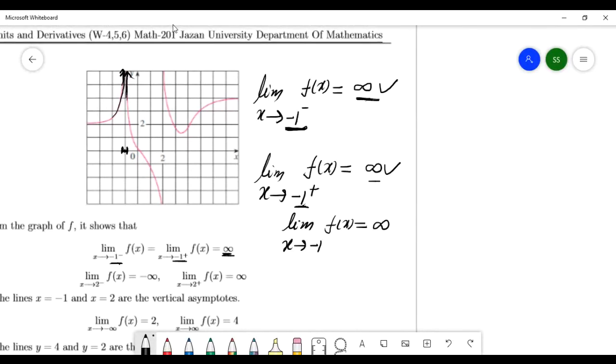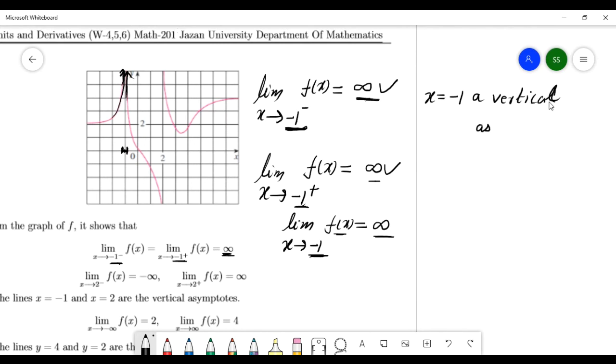So here x equal to minus 1. As x goes to minus 1, this function goes to infinity. This is called a vertical asymptote.